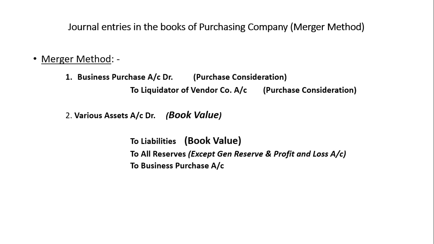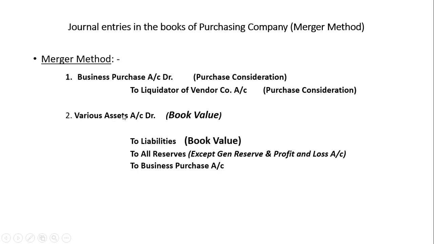In the previous purchase method, we were not taking over the reserves of the company. But in this merger method, you have to take over all the reserves of the company except general reserve and P&L account. And you have to credit to business purchase. The business purchase was debited, it will be credited.